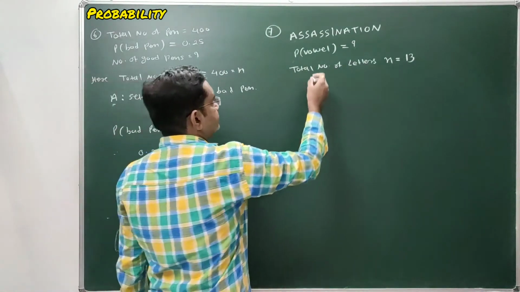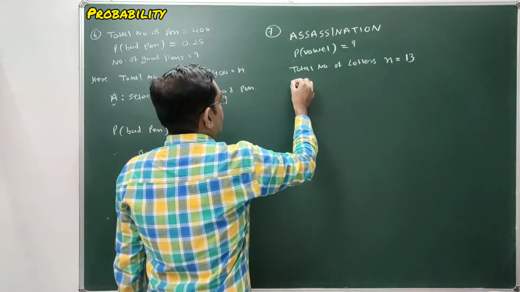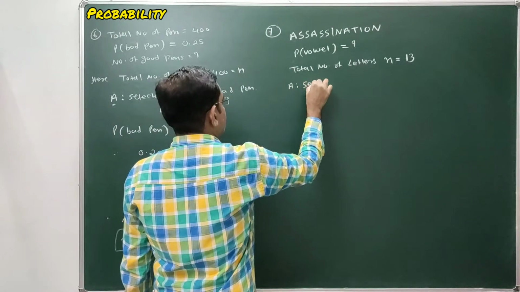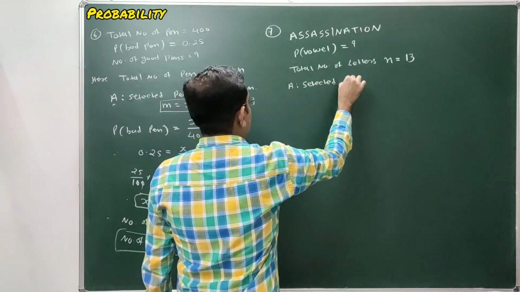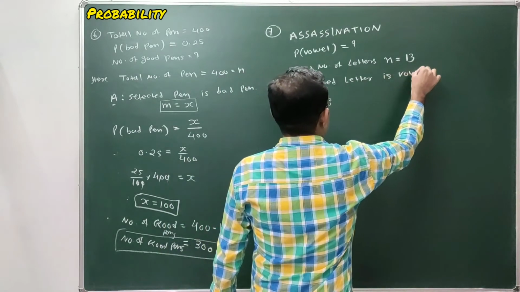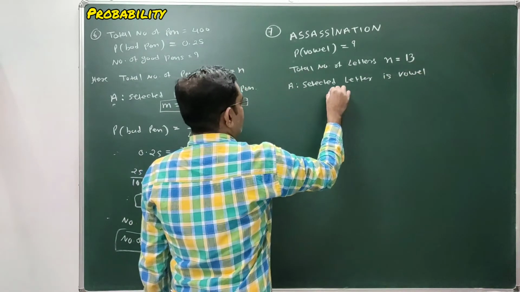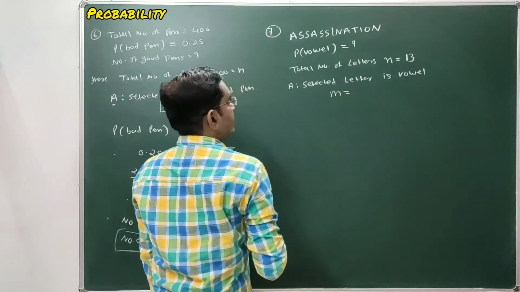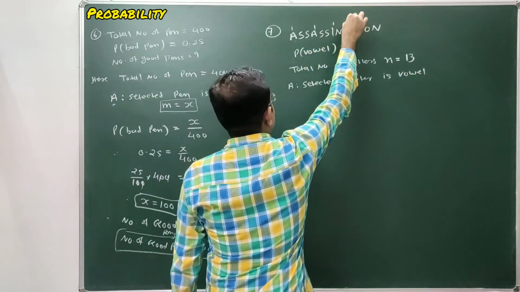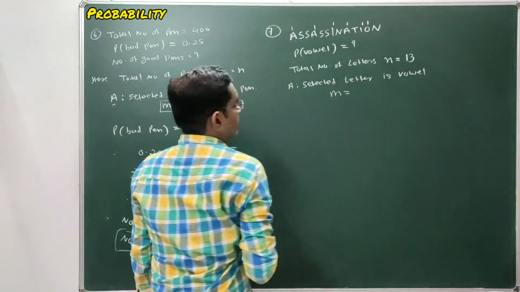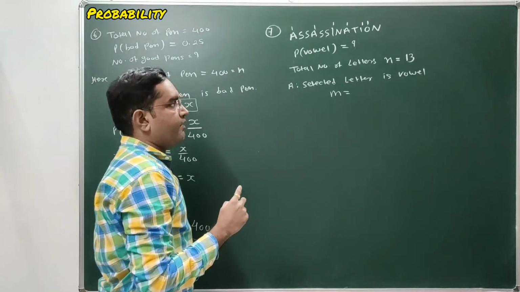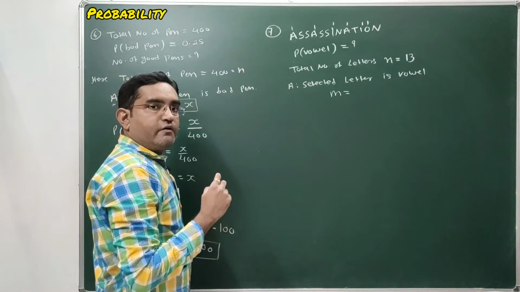So here, first define event A, that means the selected letter is a vowel. So that is our favorable outcomes. So number of vowels in assassination are 1 2 3 4 5 6. Which are the vowels? A, E, I, O, U. These 5 letters are the vowels in our alphabet.